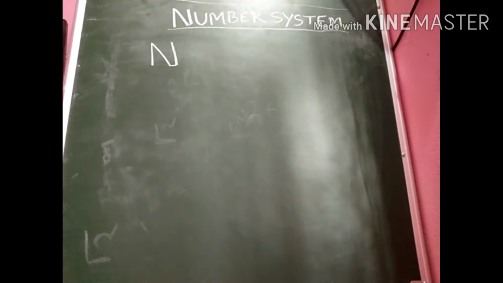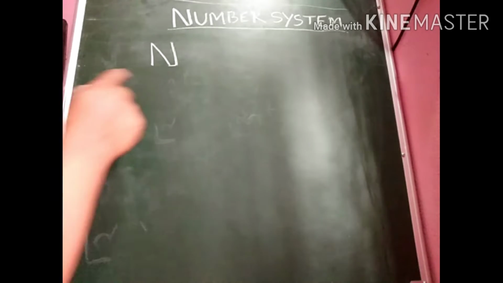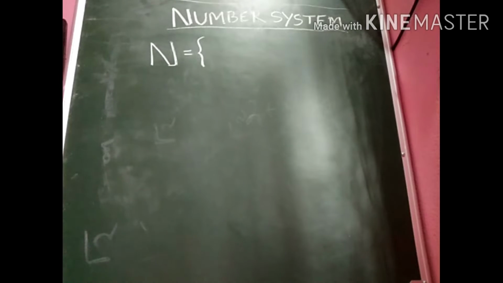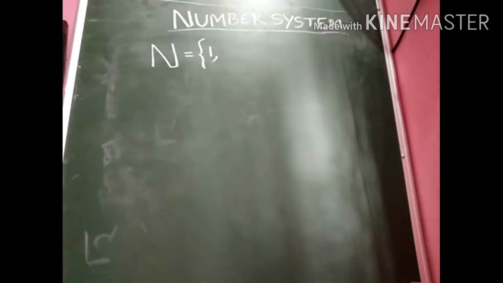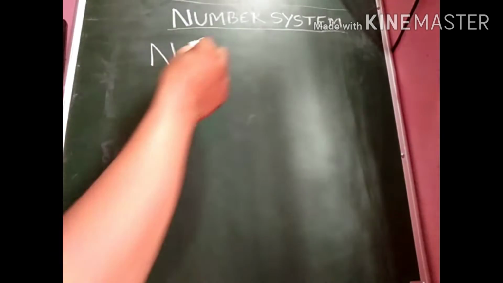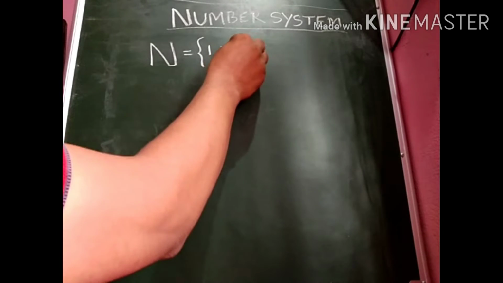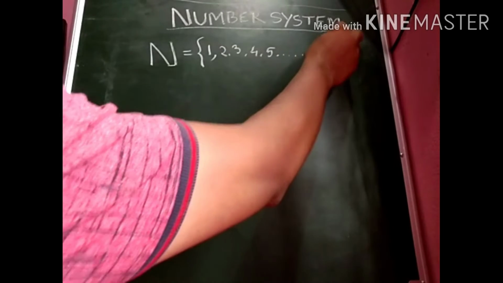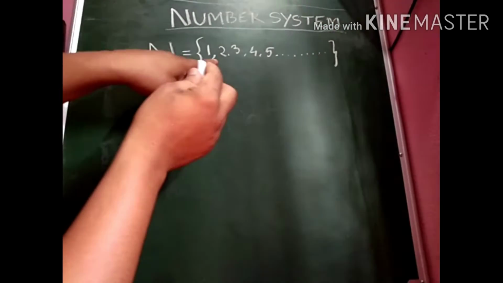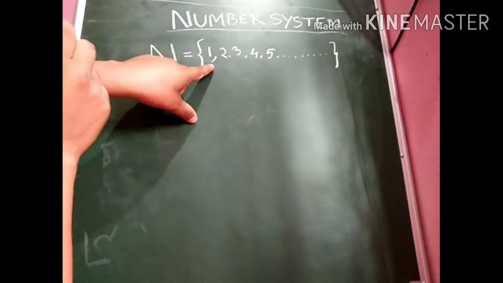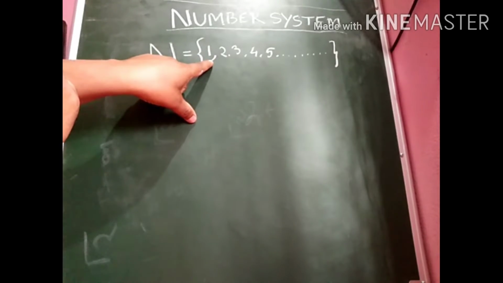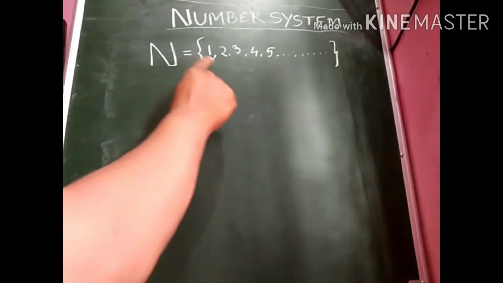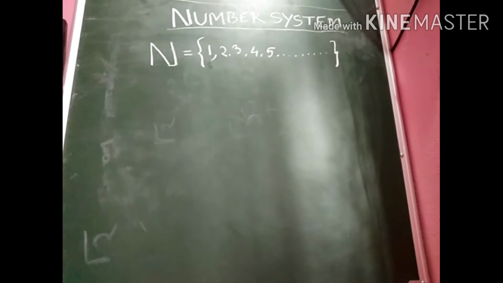The set of natural numbers is represented by the letter capital N and it includes all the counting numbers starting from 1, 2, 3, 4, 5 and so on. So here you can clearly see the smallest natural number is 1 and we cannot say about the largest natural number because it is endless.